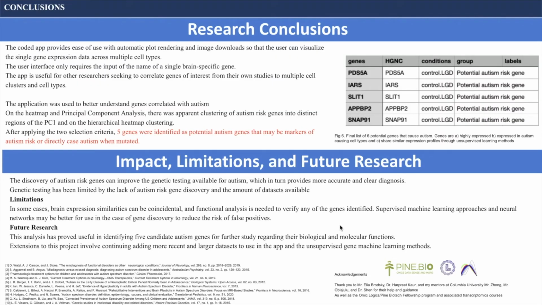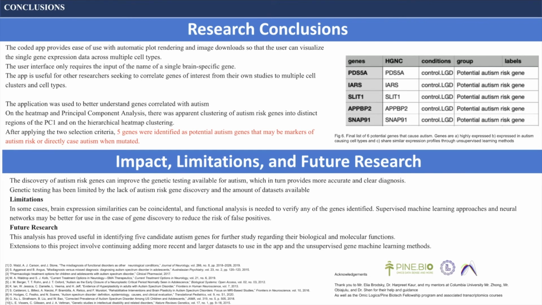My research conclusions is that the app provides automatic plot rendering and image downloads, and this means that the user can easily visualize single genes. The app is also useful for other researchers that may want to correlate genes of interest to expression levels between cell types. For this study, I correlated the application to autism risk genes, and you could see that on the